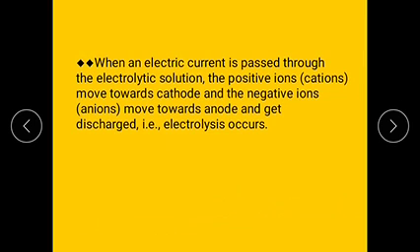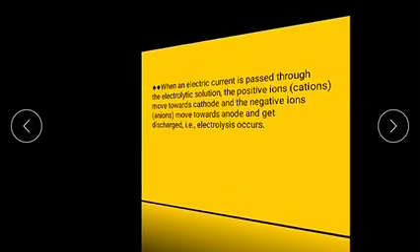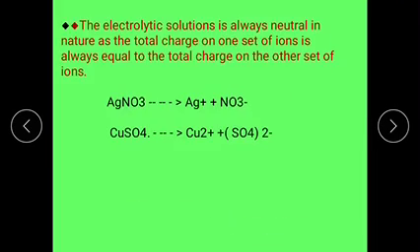When electric current is passed through this electrolytic solution through electrodes, cations move towards the cathode and anions move towards the anode and get discharged. Then it is said that the electrolysis process has occurred. The electrolytic solution is always neutral in nature, as the total charge of one set of ions equals the total charge of the other set of ions.